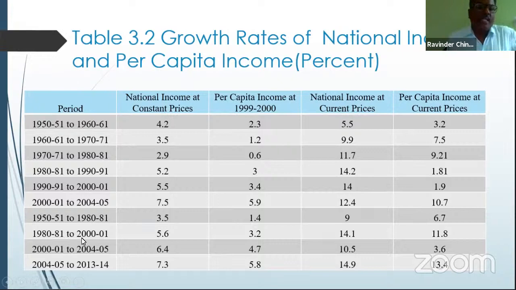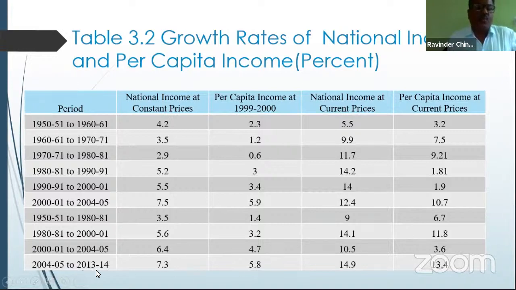Then between 1981 and 1991, already 5.6% is mentioned here. Almost 5.6% was recorded in the economy, and per capita income reached 3.2%. It is a somewhat better percentage of growth that we are achieving in the economy after 1980-81. Then from 2001 to 2004-05, the average growth per annum is 6.4%, and 4.7% per capita income growth took place in the economy.